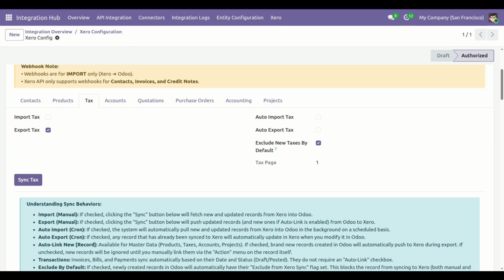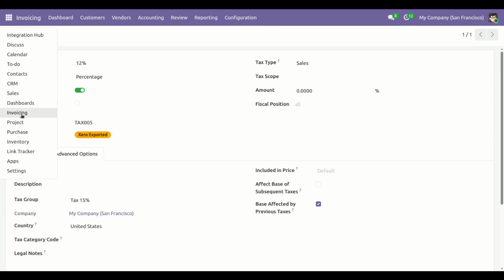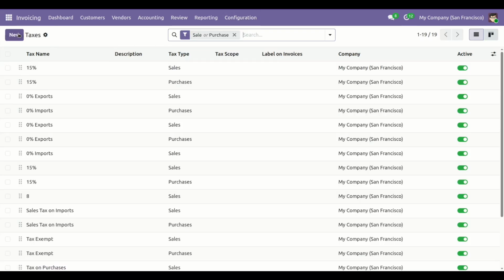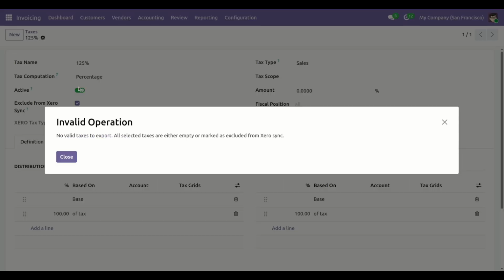Now go to the tax, create one new tax, save and try to export using export tax to Xero. Here you can see one validation error appears: no valid tax to export. All selected taxes are either empty or marked as exclude from Xero sync.